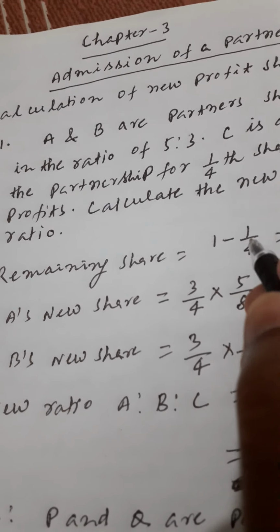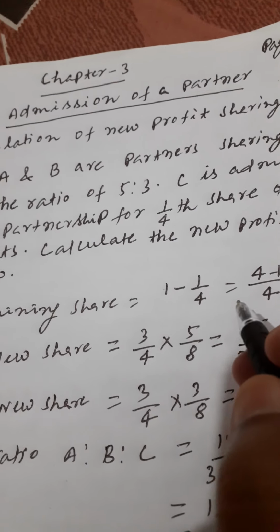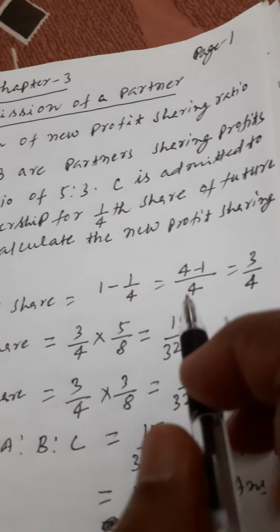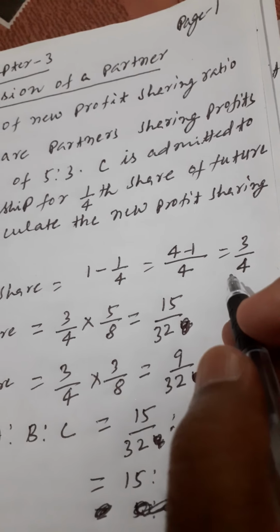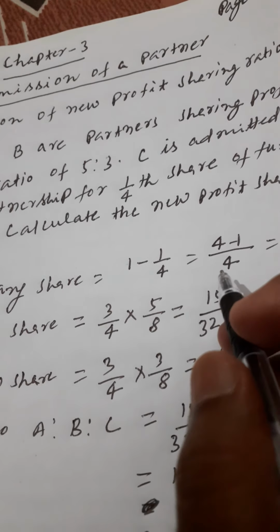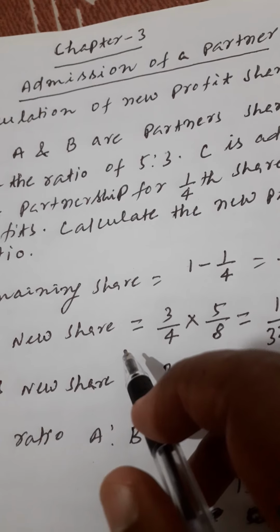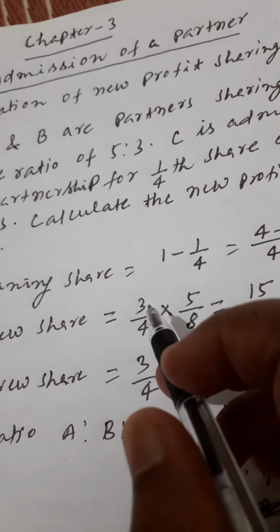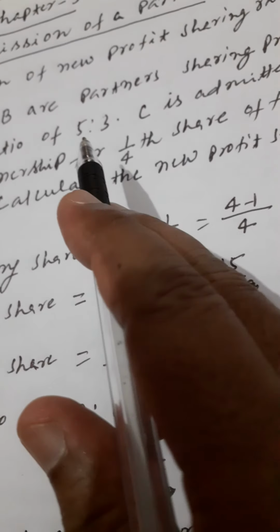Now 1 minus 1/4, the new partner's share. The LCM will be 4. After calculation you will get 3/4. This 3/4 remaining share will be divided between A and B in their old ratio of 5:3.